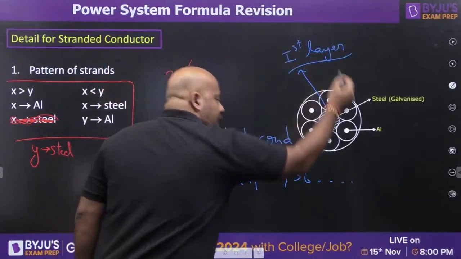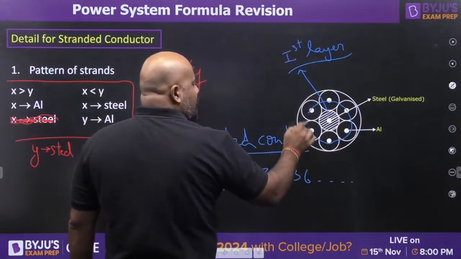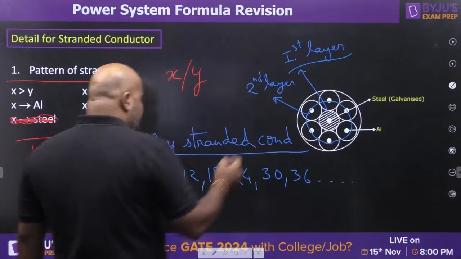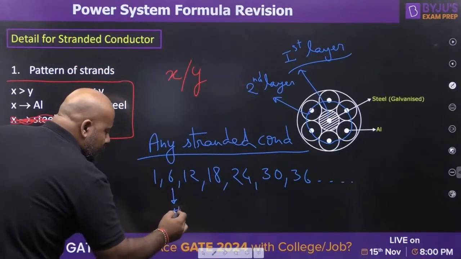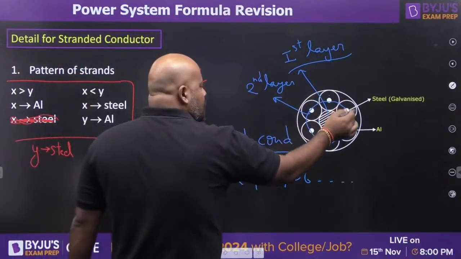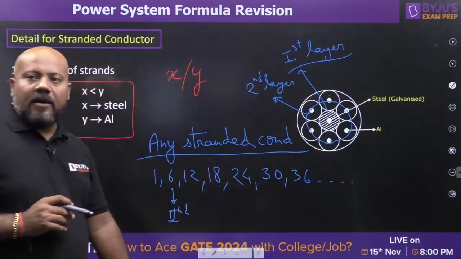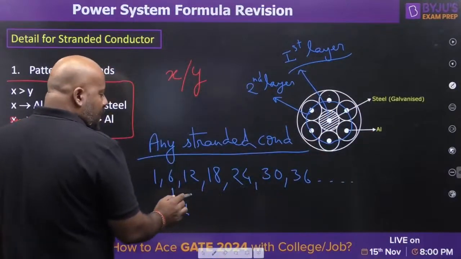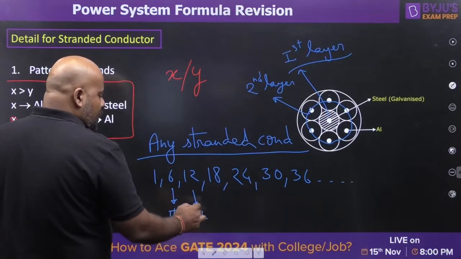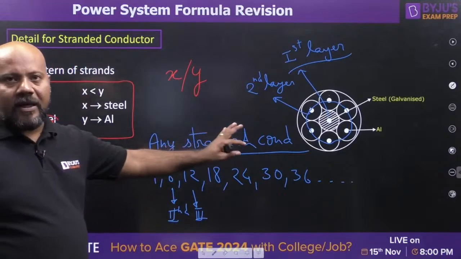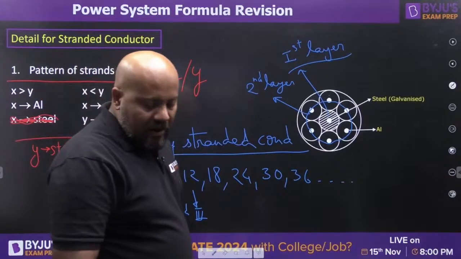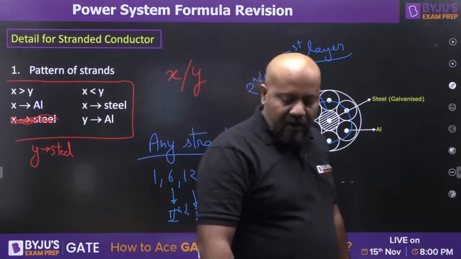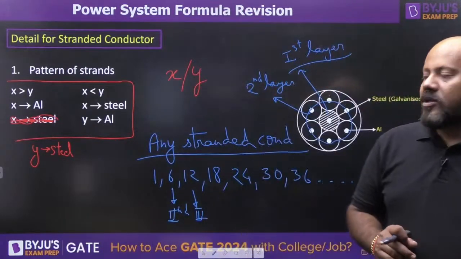If you go for the next layer, that is the second layer, it is going to have 6 strands: 1, 2, 3, 4, 5, 6. If you want to add one more layer, that is the third layer, then it will be 12 strands. So this is going to be the pattern of strands, whether it is a homogeneous stranded conductor or a composite stranded conductor. Is it clear, everybody? Just tell me yes or no in the comment section. Are you able to follow this?